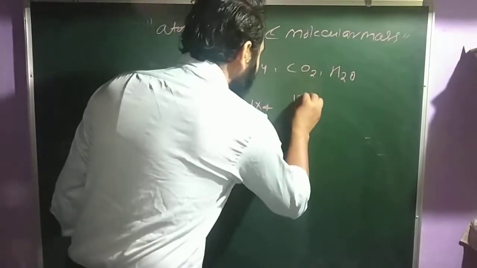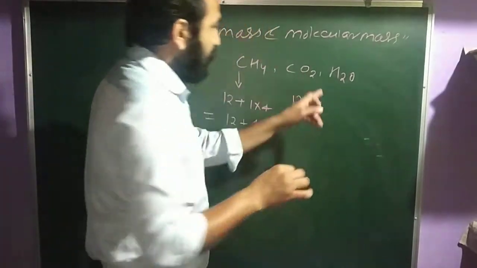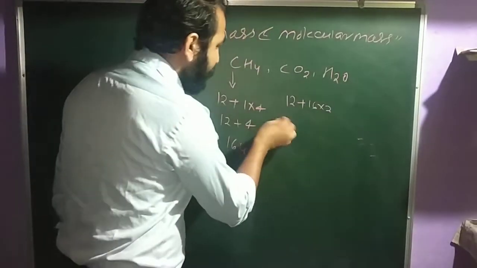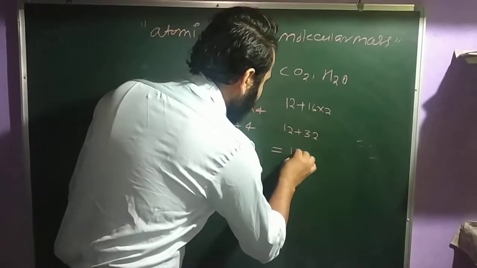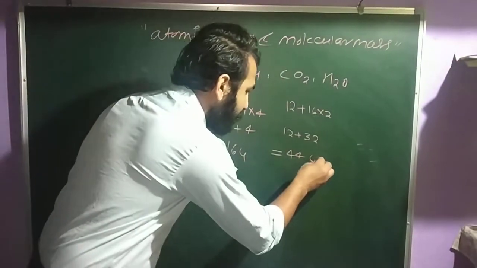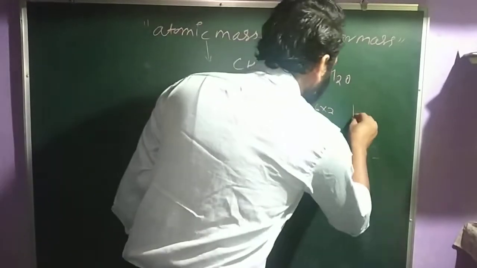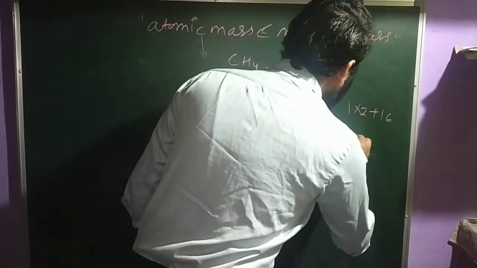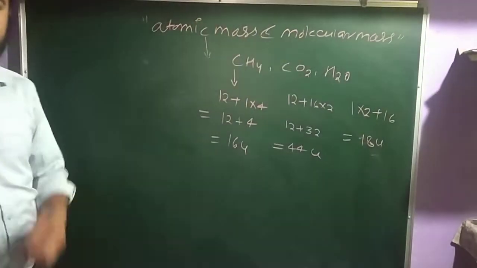CO2: the carbon again is 12, O is 16. How many atoms of oxygen? 2, so 2 into 16. Then 12 plus 32 comes to 44 U. H2O: 1 into 2 plus 16, directly comes to 18 U. Clear?